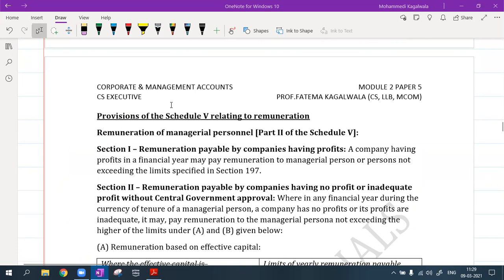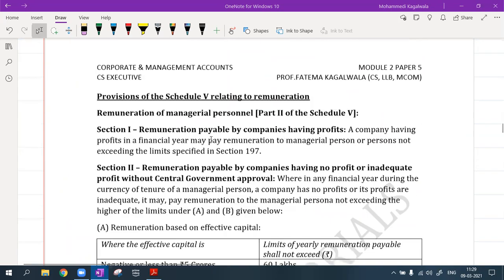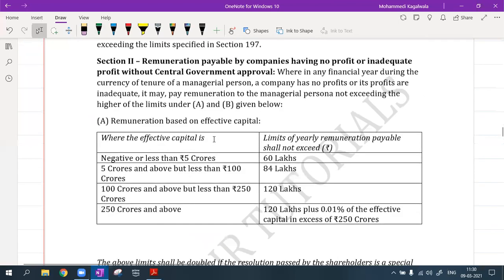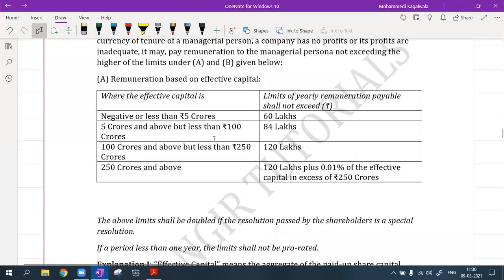Now coming to the provisions relating to remuneration, you can definitely understand this with the help of the Company Act only. It's the same thing again. They have given certain threshold limits regarding the capital and how much remuneration is payable. If the capital of the company is less than 5 crores, or sometimes it is negative, then you cannot exceed 60 lakhs rupees.